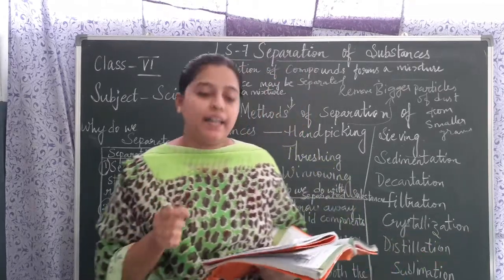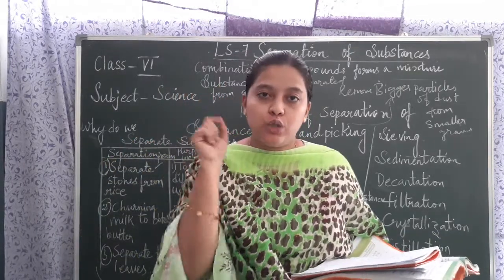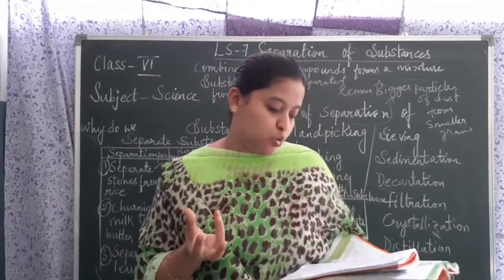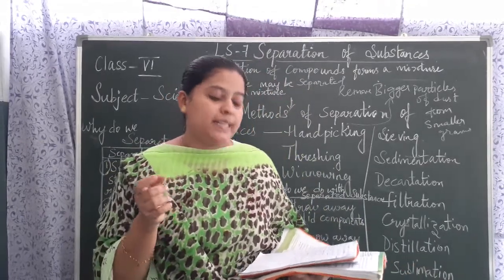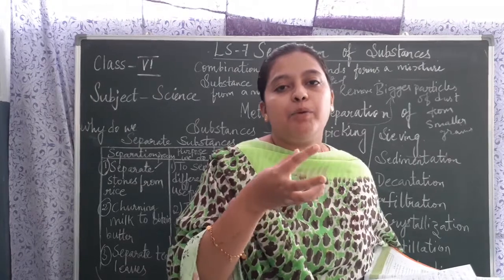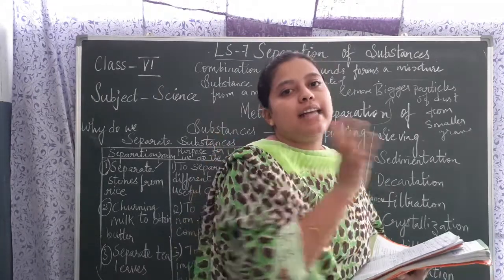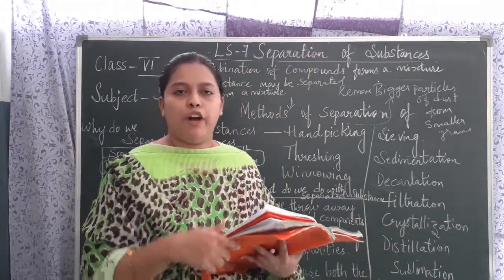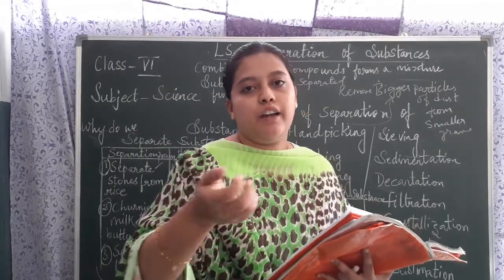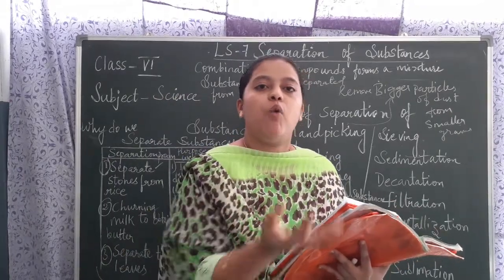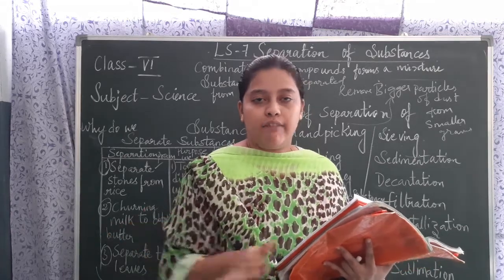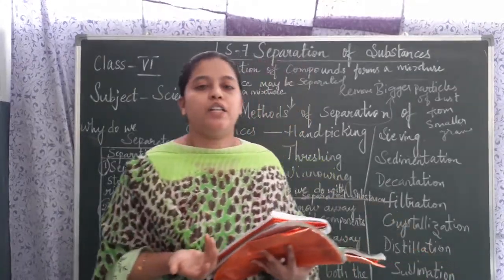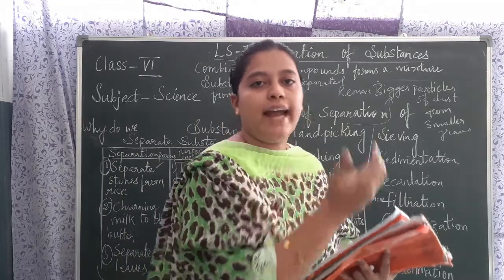Fine flour particles are allowed to pass through the holes, while the bigger impurities remain on the sieve. Whatever bigger impurities are there will remain on the sieve and you can discard them. Discard is nothing but throwing away. The fine particles will settle down in one container, and the bigger particles will stay on the sieve.